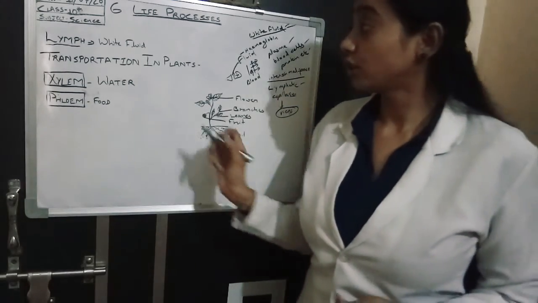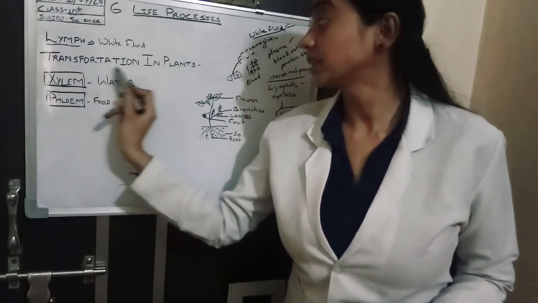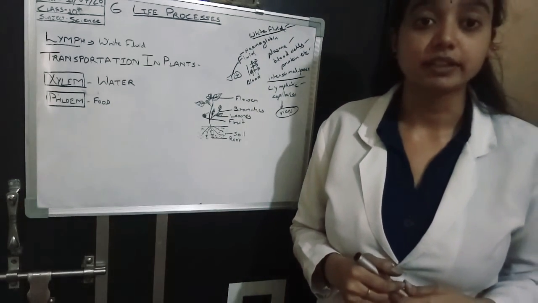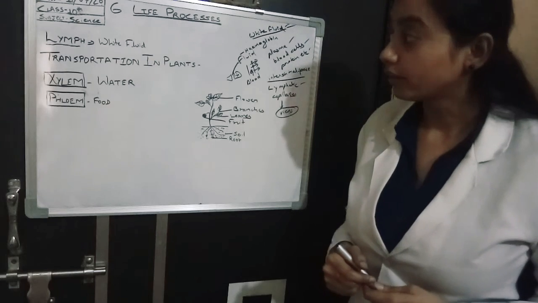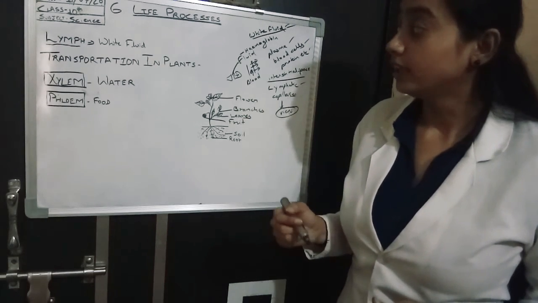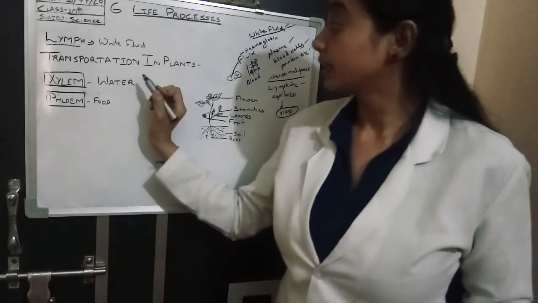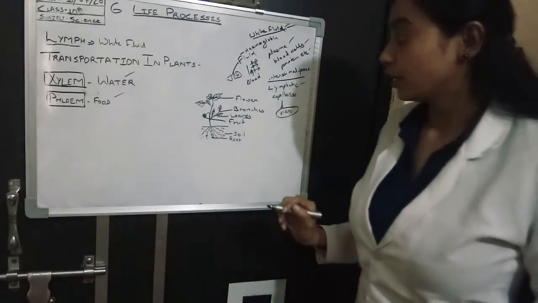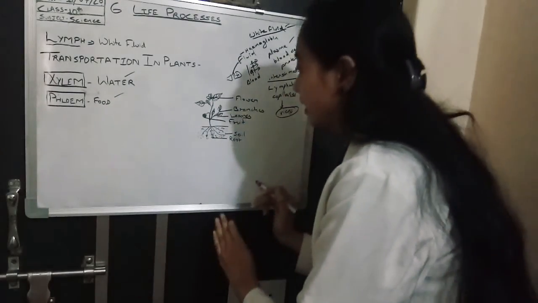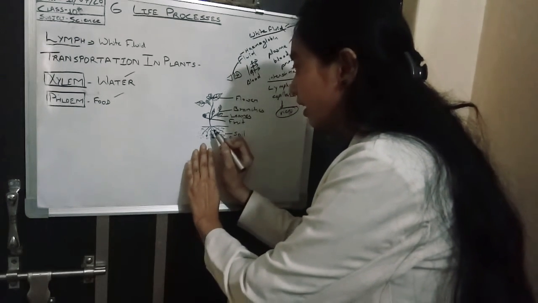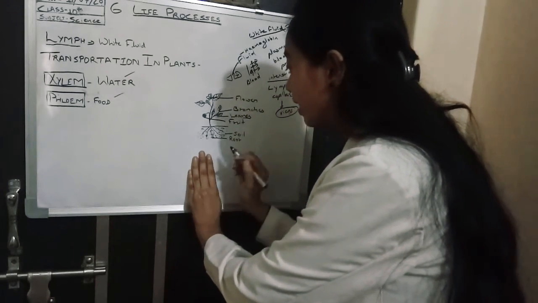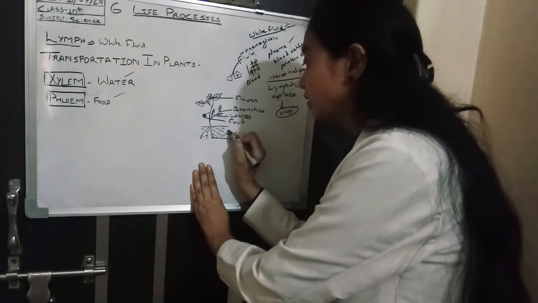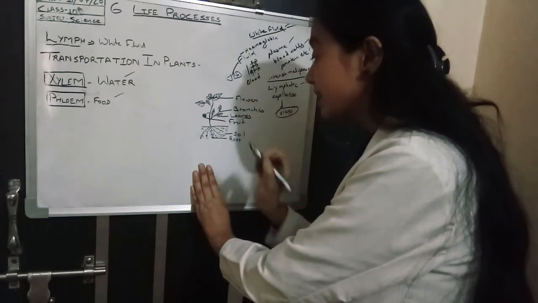Now the next topic I am going to discuss is transportation in plants. Transportation also takes place in plants. What things are transported in plants? In plants there is transportation of water as well as food. Let's understand it here. This is a plant, this is the root of the plant, and here soil is present.